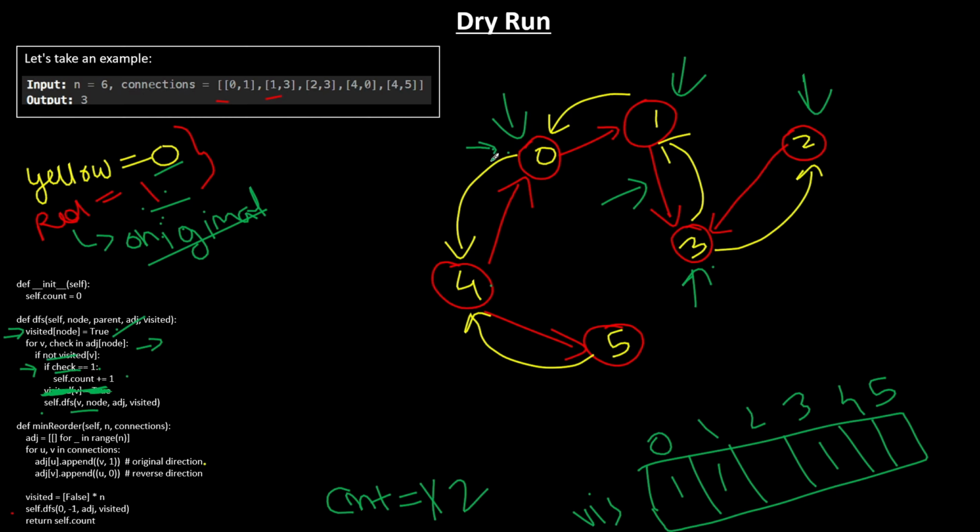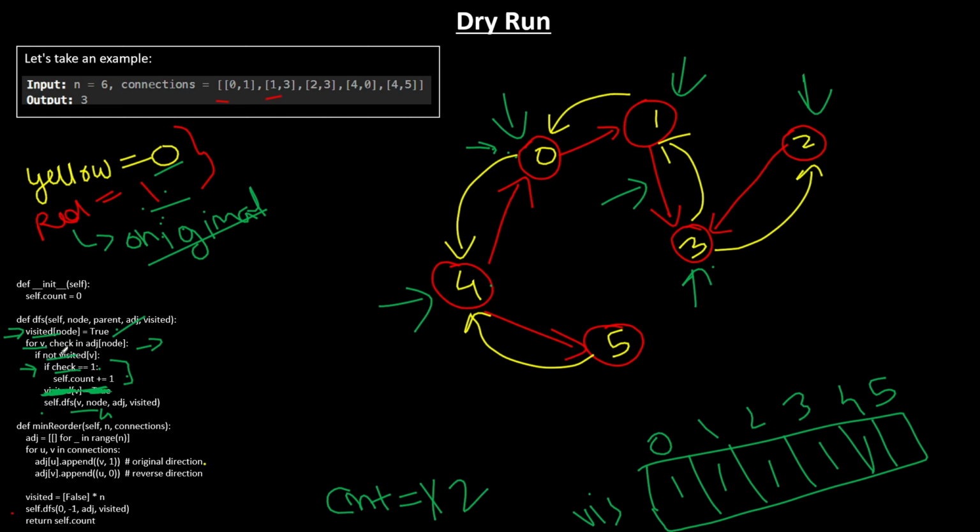Now from 0, you go to node 4, and you are standing at node 4. Which edge did you use? You used the yellow edge, which is 0. So the check condition is false and nothing happens. Then you pass node 4 in the DFS call, and the DFS call is made from node 4, so you mark 4 as visited.